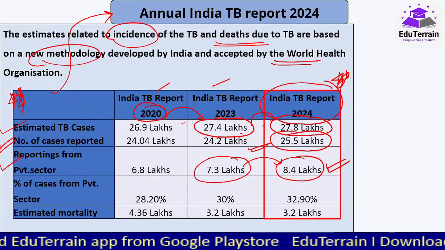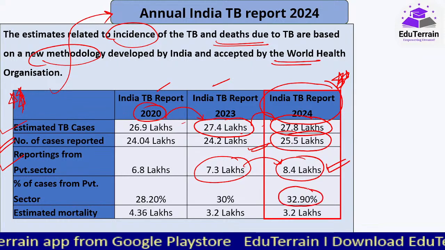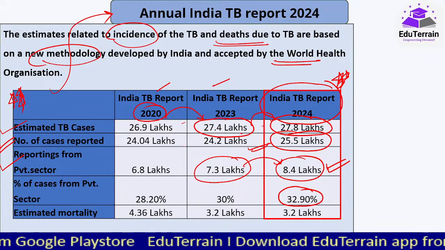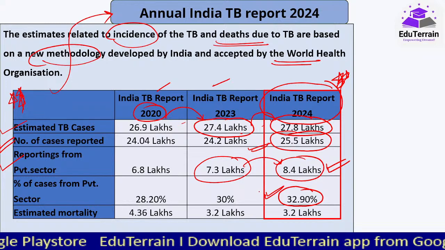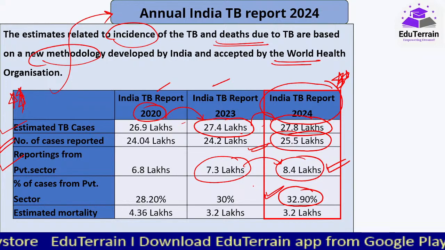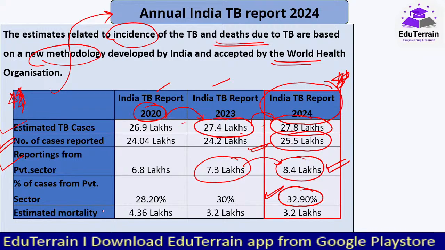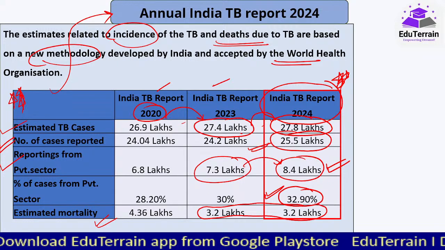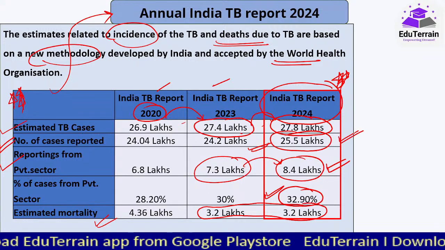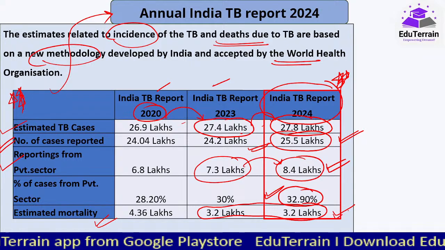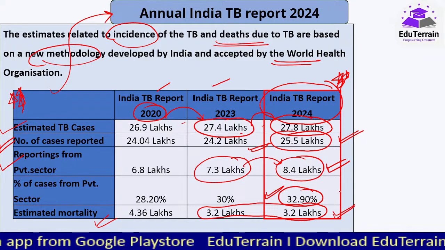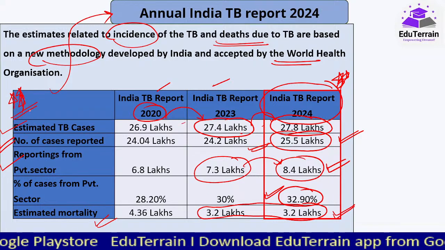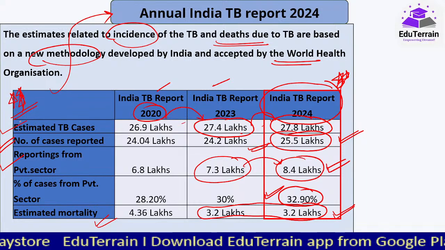And here we can see that it is close to 33%. In a few pieces of literature you can find it as 33% as well, but the exact figure for the percentage of cases reported by the private sector is 32.9%. And estimated mortality hasn't changed, though there is a marginal increase in the number of cases reported. The estimated mortality is less, which is again a plus sign. Yes, hello Avni. These are the most important data that you have to remember invariably.